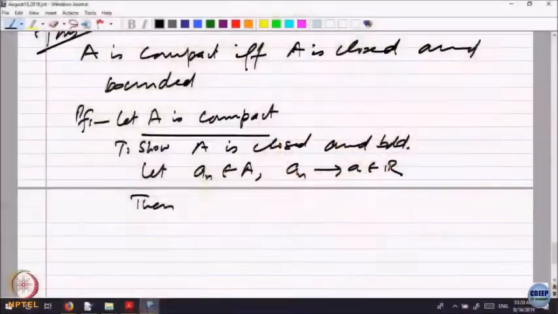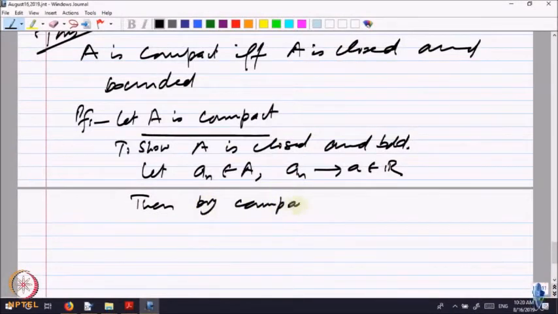But the sequence itself converges. So, every subsequence has to converge to the same limit, and that is in A, right. So, a belongs to A. So, let us write then, by compactness, a_n has a subsequence.